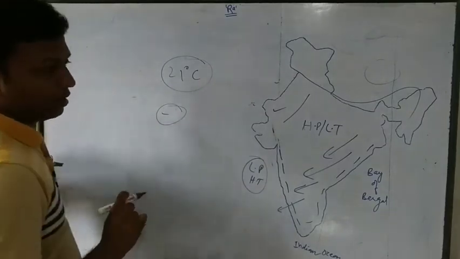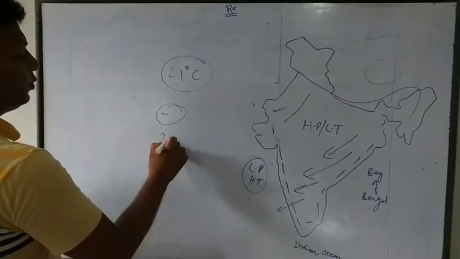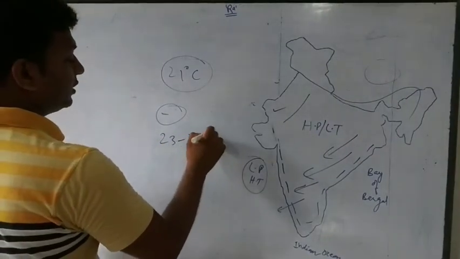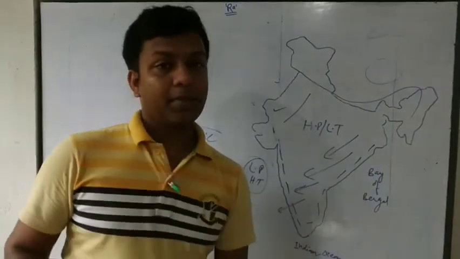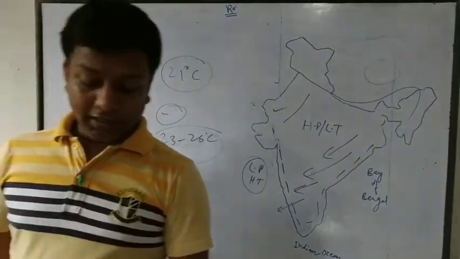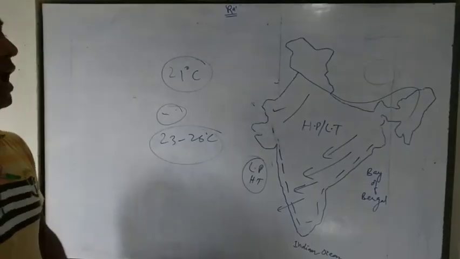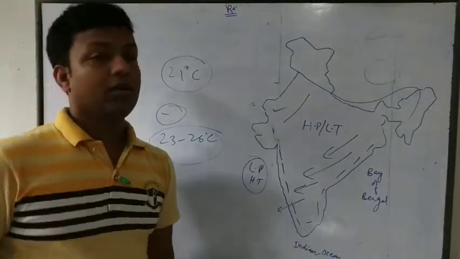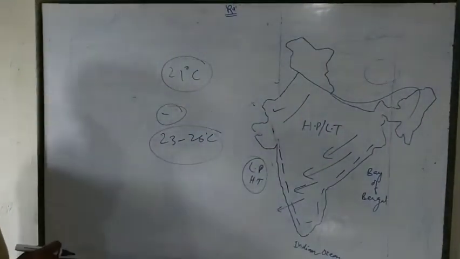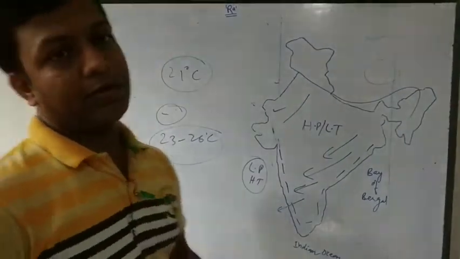And in this coastal region, we have 23 to 26 degrees Celsius temperature. So you can easily differentiate. In the winter season, we have two important things: one is winter rainfall, and the second one is northeast rainfall.